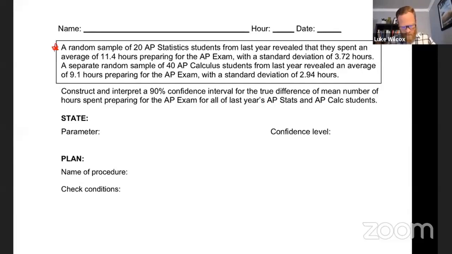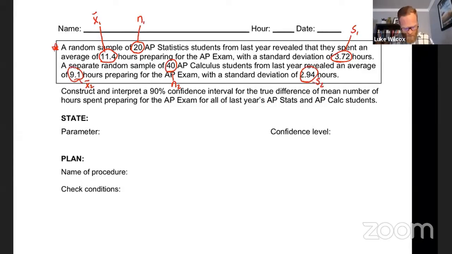So let's get our notation down right away here. 20 is our sample size, but it's the sample size from the first sample, so I'm going to call that n1. 11.4 is the mean x bar of the first sample, so I'm going to call that x1 bar. And then the standard deviation over here is s1. And then we go to the AP Calculus students. 40 is going to be my n2 value. 9.1 is going to be my x2 bar, and 2.94 is going to be s2.